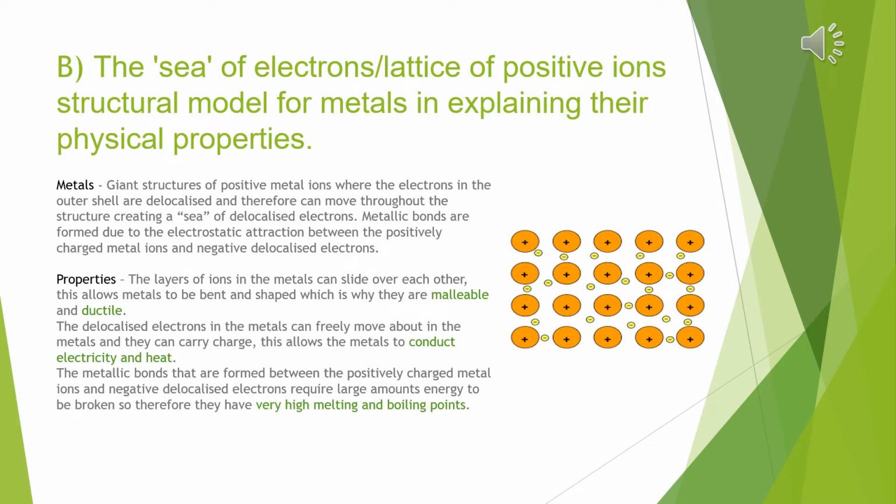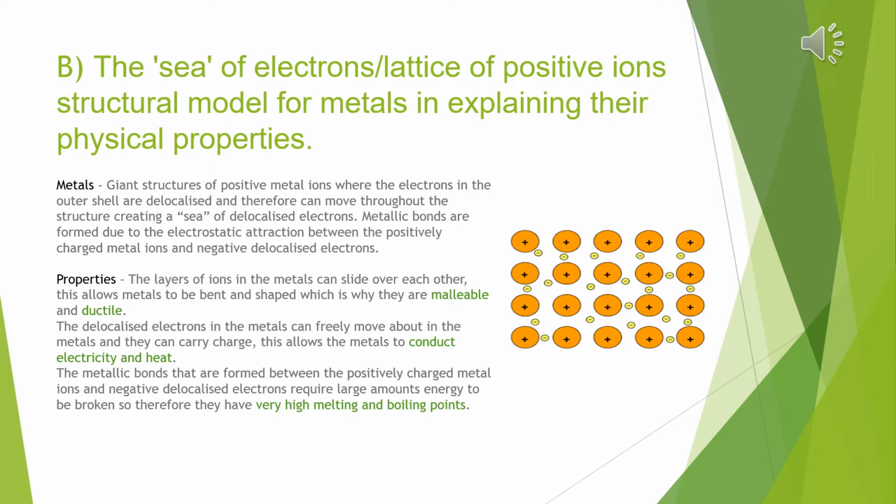For our second learning objective, we explore the idea of the sea of electrons and lattice of positive ions, the structural model for the metals, and explaining their physical properties. So in the metals, there are giant structures of positive metal ions where the electrons in the outer shells are delocalized and therefore can move throughout the structure, essentially creating a sea of delocalized electrons. Metallic bonds are formed due to the electrostatic attraction between these positively charged metal ions and negative delocalized electrons.